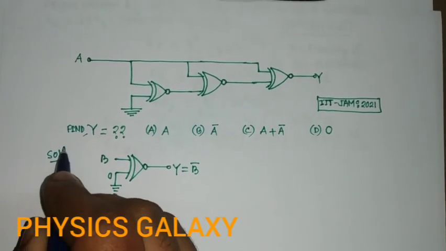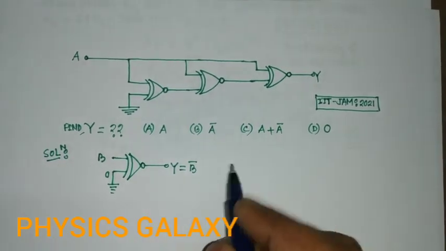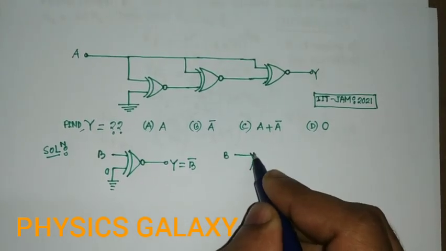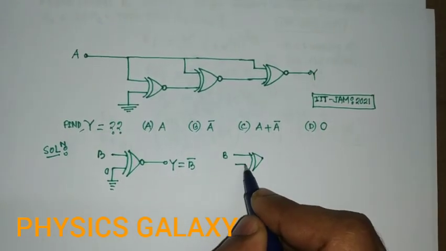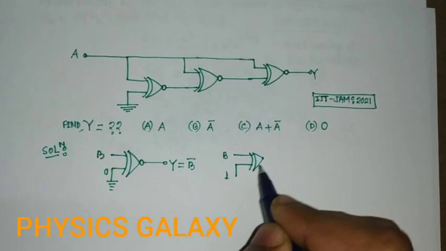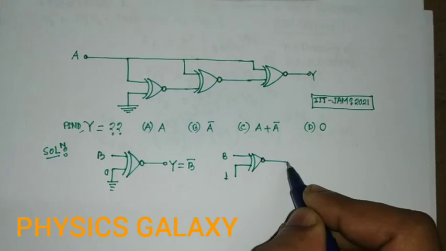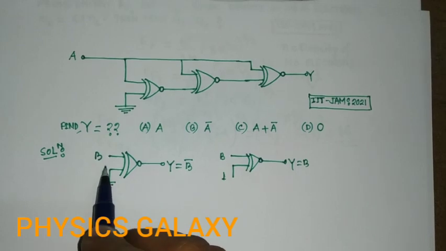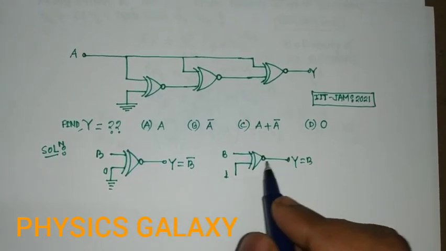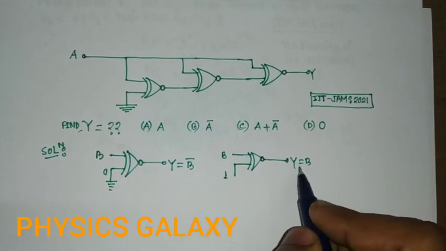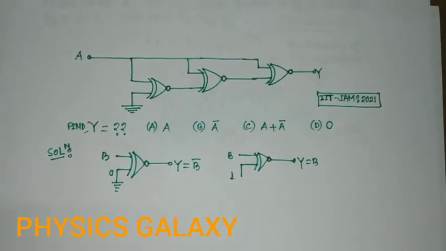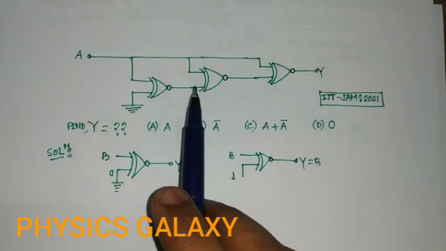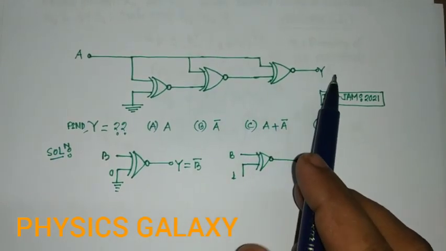Okay. And if one input is B and another input is 1, for an XNOR gate the output is always B. So with a 0 input the output is B bar, and with a 1 input the output is B. That is the trick of this problem, and it is very simple to calculate the output.